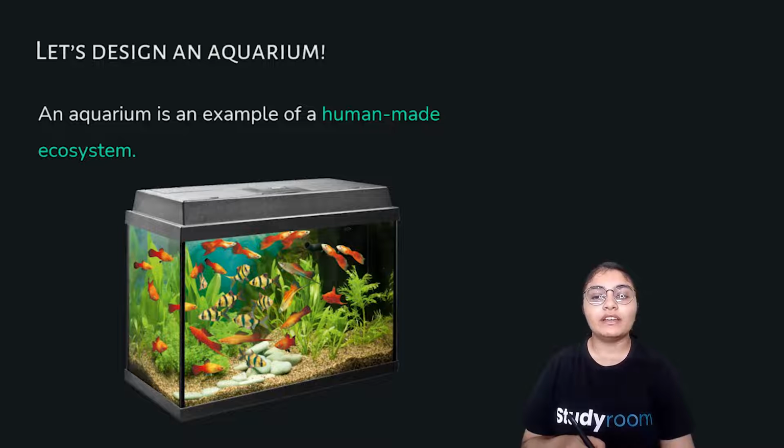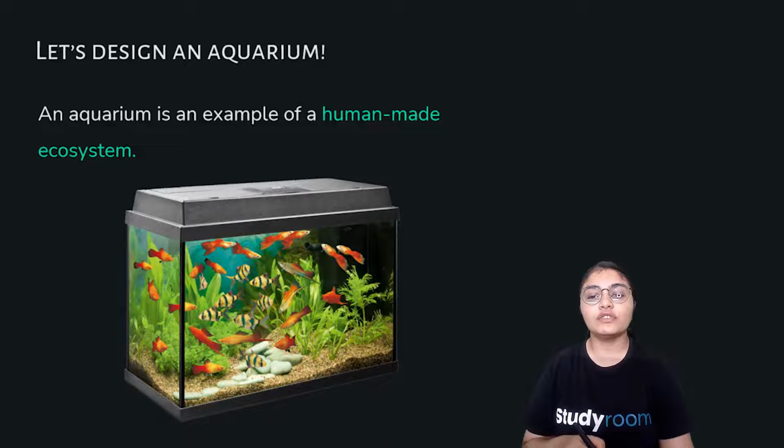We have to provide oxygen through an oxygen pump known as an aerator, which will continuously supply oxygen in the water, because the fish take up the dissolved oxygen in the water, and hence we need the aerator for a continuous supply of oxygen.